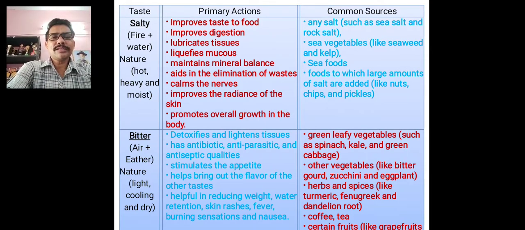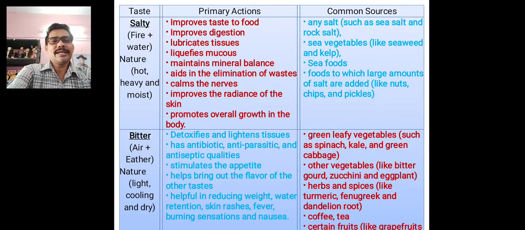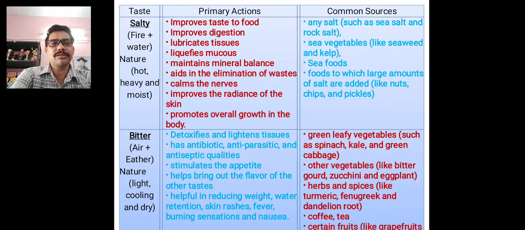These bitter foods are very helpful to our body. They have antibiotic, antiparasitic and antiseptic qualities. They detoxify and lighten tissue. Detoxify means they remove toxic elements, poisonous materials, from our body. They also stimulate the appetite, help bring out the flavors of the other tastes, and are helpful in reducing weight and water retention. Also they help with nausea.